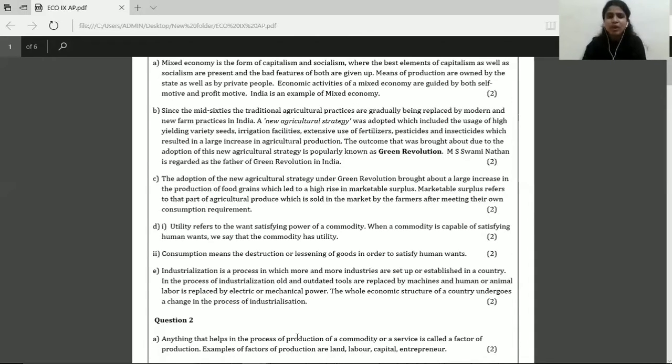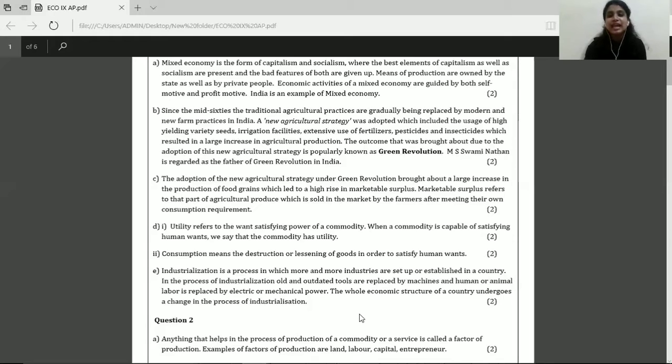Try to add more points trying to explain what industrialization is. Like, for example, how human labor is replaced by mechanical power, or how animal labor is replaced by machines. You can add all of that, or how industrialization brings about a change in the whole structure of the economy.